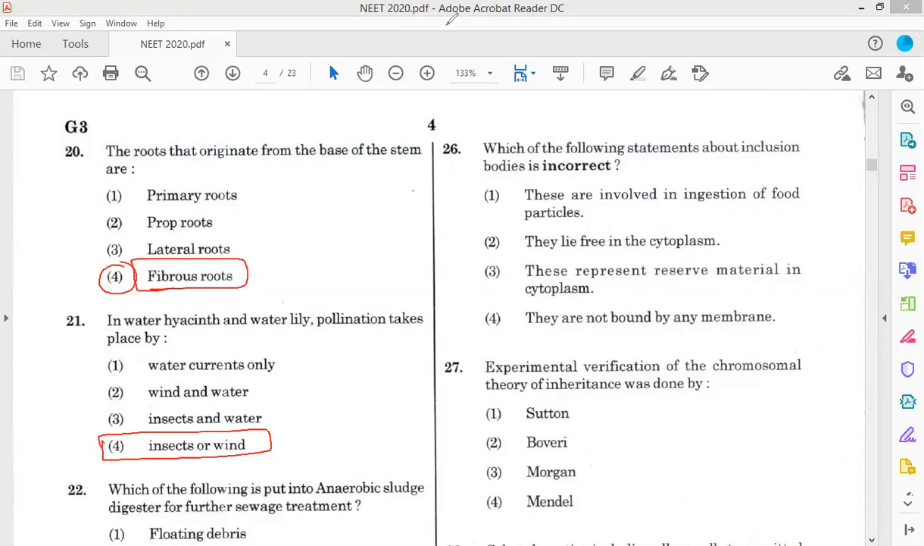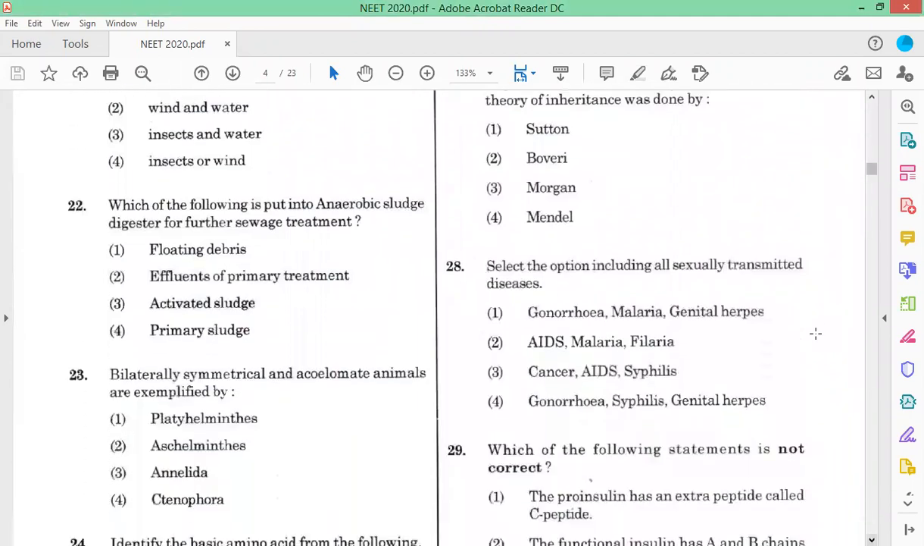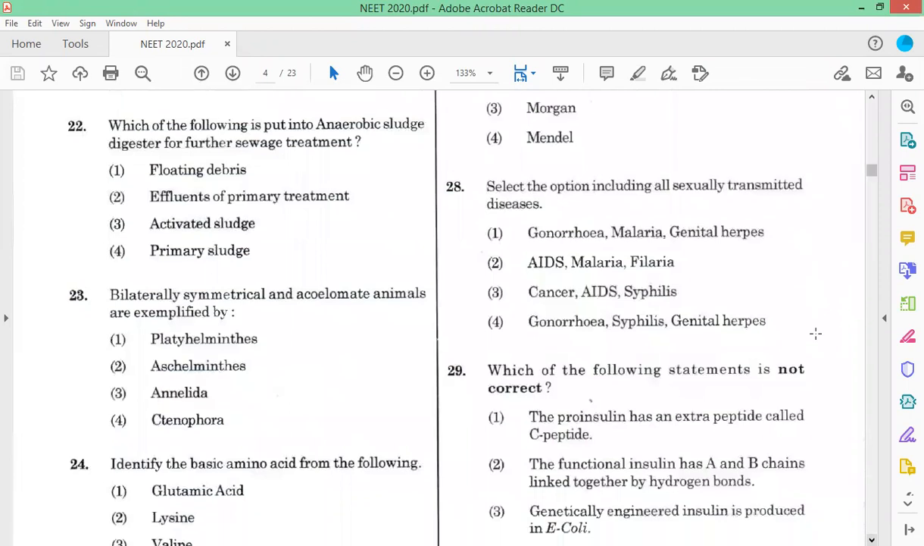Now question number 22. Which of the following is put into the anaerobic sludge digester for further sewage treatment? The answer is activated sludge. So option 3, option C, is the correct answer.